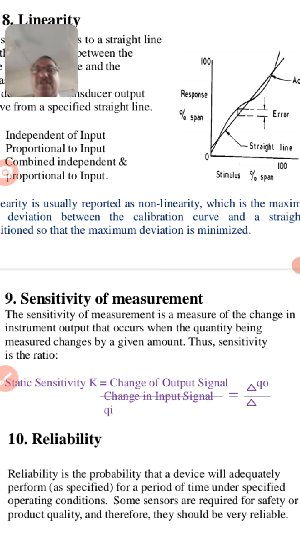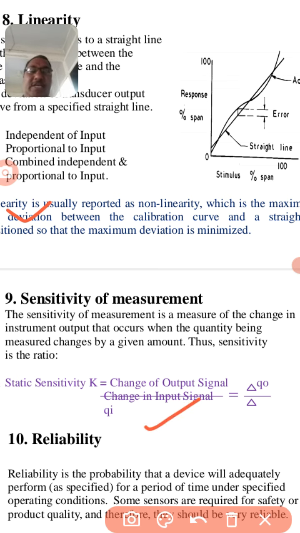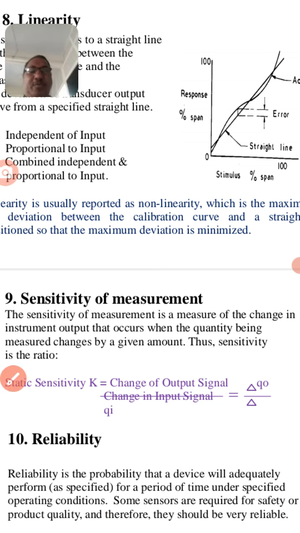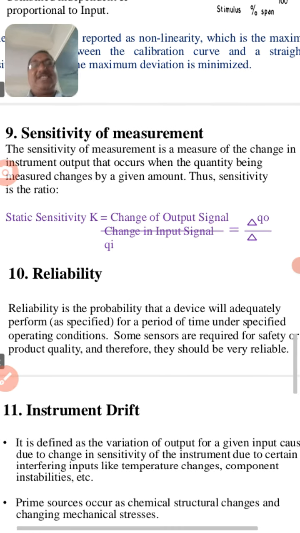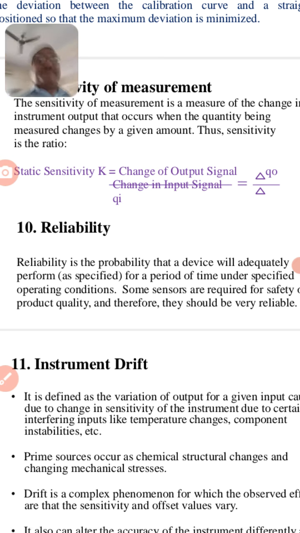Sensitivity is the ratio of change of output signal to change in input signal. When we say it is more sensitive, it means the change in output is more rapid compared to a small change in input. That is called sensitivity.